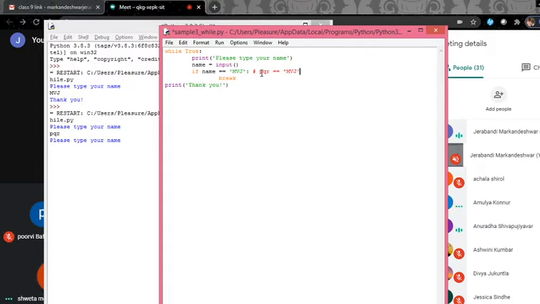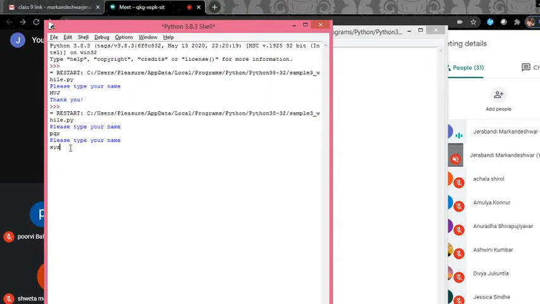False. Since the condition is false, the break statement will not be executed. Then where does it jump back to? Yes, it jumps back to the beginning of the loop. The condition is true, so again it reads the name from the user and displays the message please type your name. Now I'll enter XYZ.